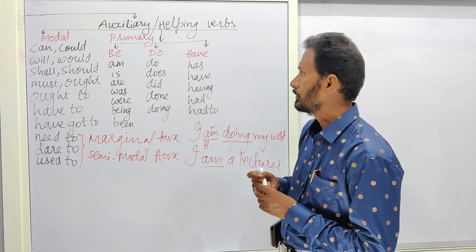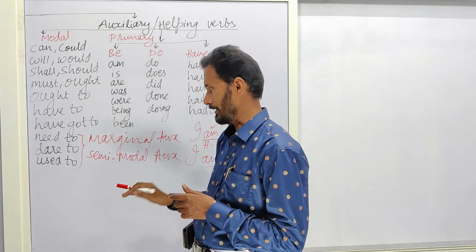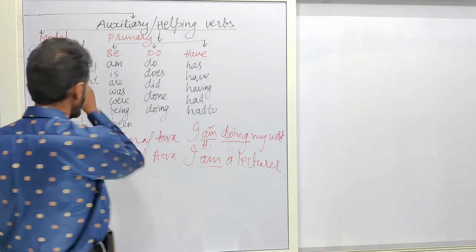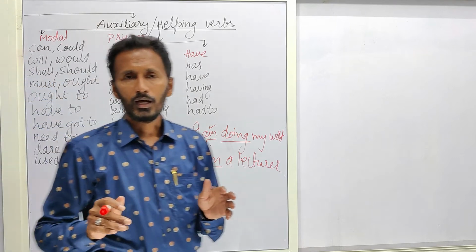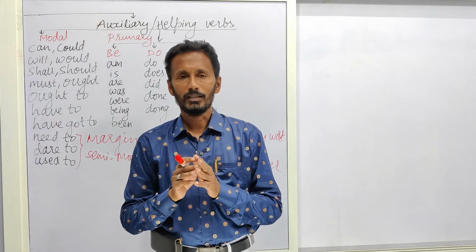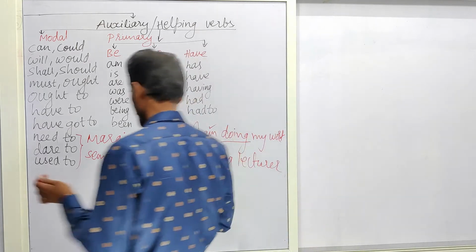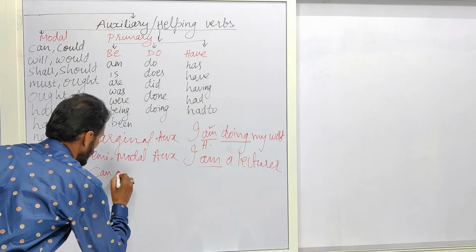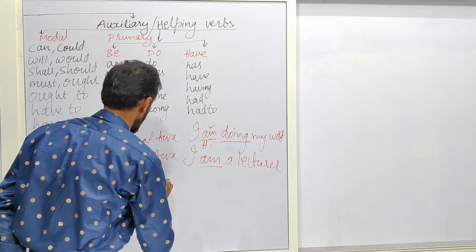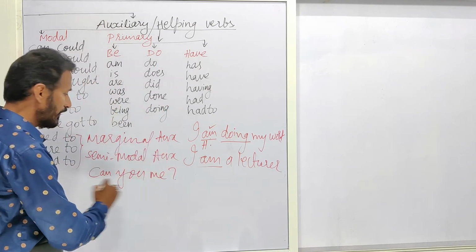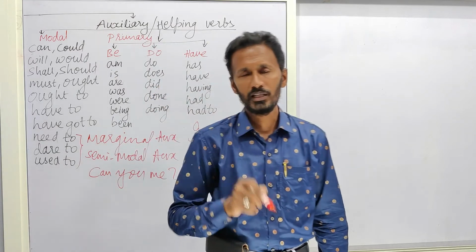So now coming to these modal auxiliaries. Modal auxiliaries can't be used independently. For example, can you, me. If I say like this, is there any meaning in this sentence?